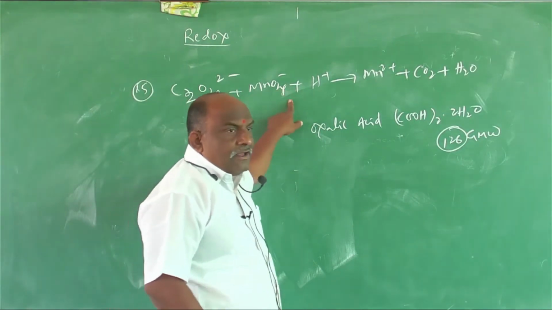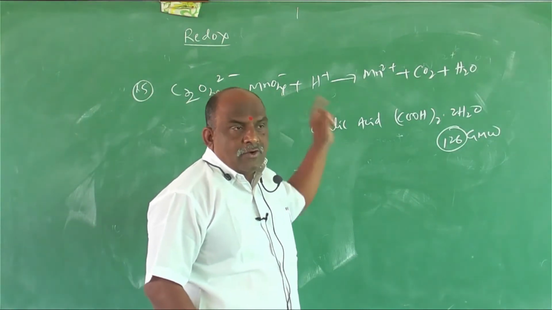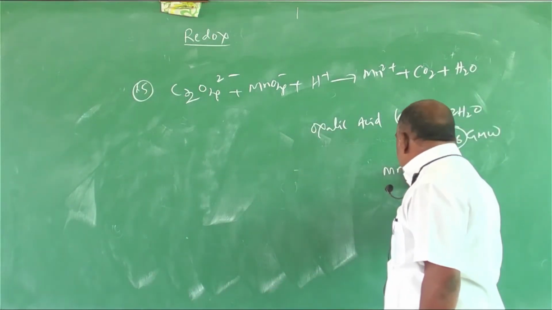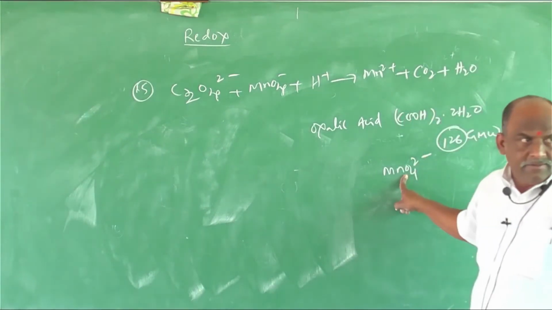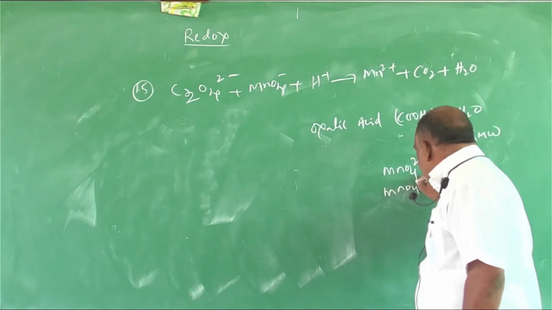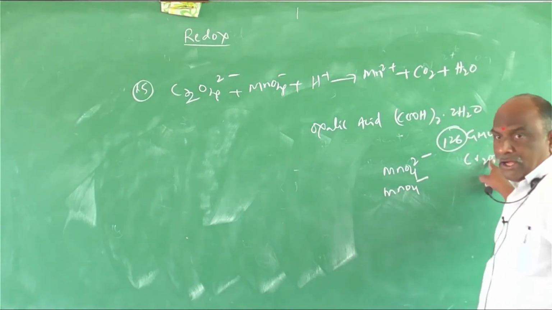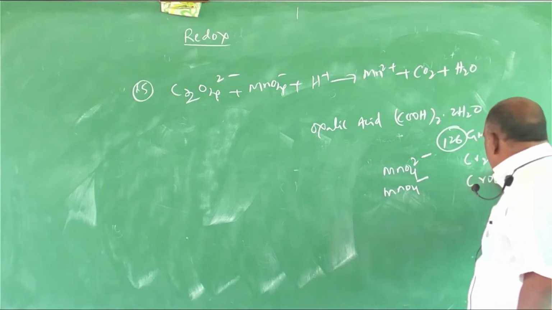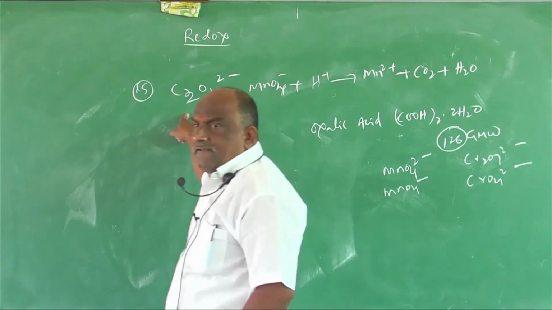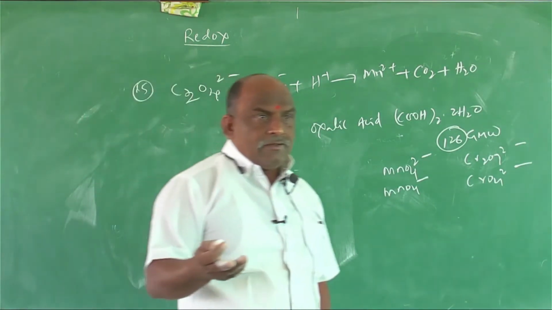MnO4- is called permanganate. MnO4 2- is manganate. Cr2O7 2- is dichromate. CrO4 2- is chromate. Understand? C2O4 2- is oxalate.